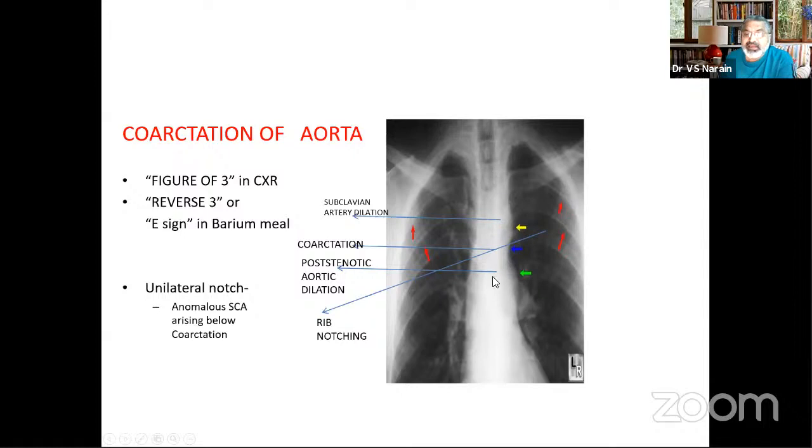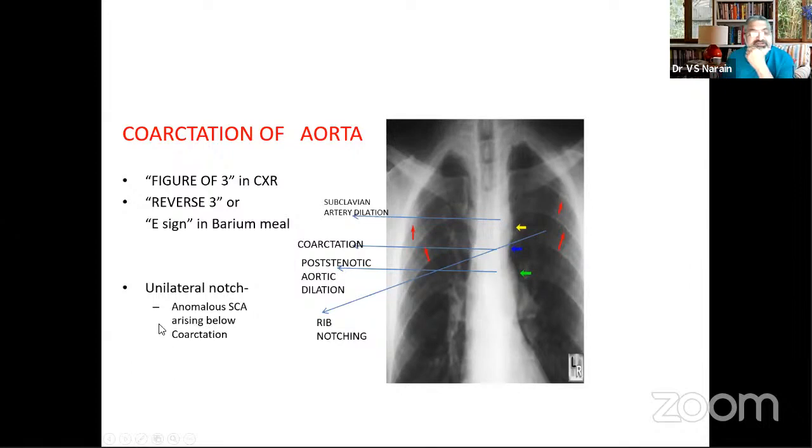And if you have an esophagogram, this will produce an E sign because it will produce an indentation on the esophagus. And so you have a 3 sign and you have an E sign. And this is produced by the dilated subclavian artery and the proximal aortic part, the constriction and the poststenotic dilatation. But most importantly, you will also have to look at the posterior ribs. And we will blow it up to show it to you. But sometimes you have to look hard on the inferior borders of the posterior ribs to see for rib notching.